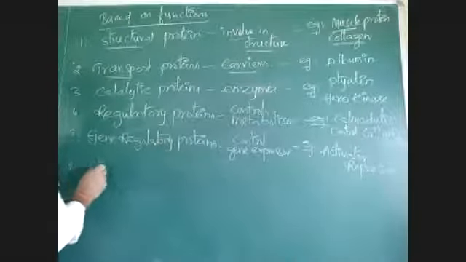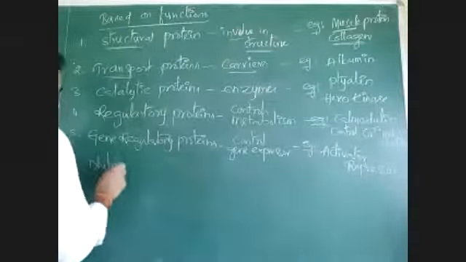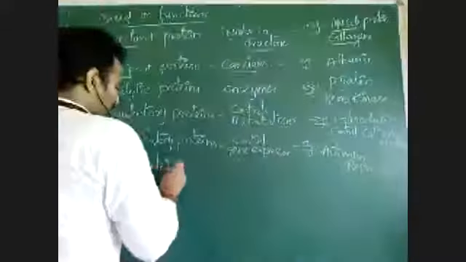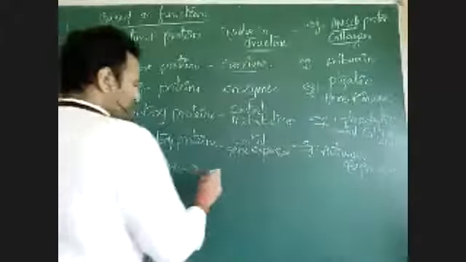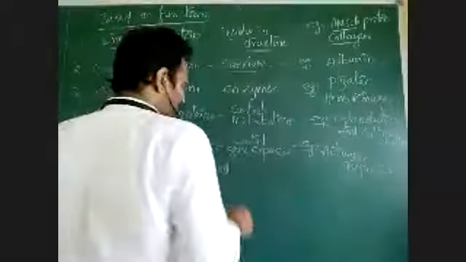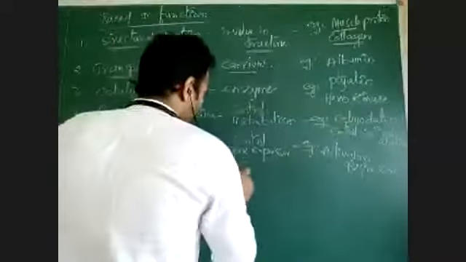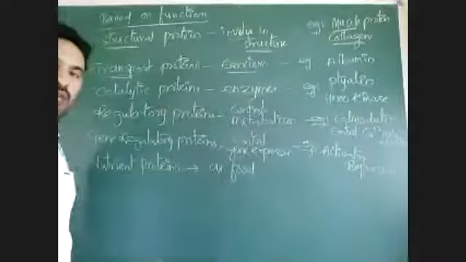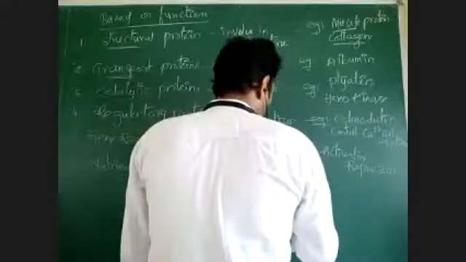Next category, nutrient proteins. Nutrient protein means which can be taken as food. The proteins that we can take as food are called nutrient proteins.